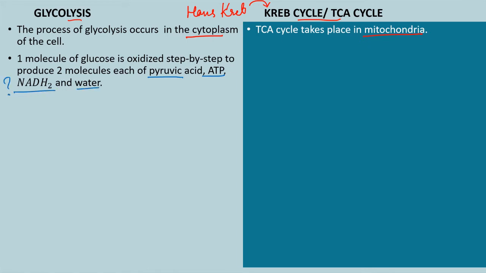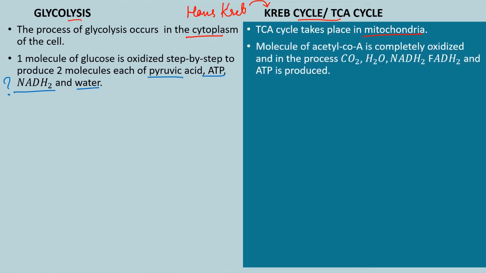Nicotinamide adenine dinucleotide. Alright. And in case of the TCA cycle, molecules of acetyl coenzyme A are completely oxidized, and in the process carbon dioxide, water, NADH2, FADH2 and ATP are produced. I told you what is NADH2, nicotinamide adenine dinucleotide, and what is FADH2, flavin adenine dinucleotide. Alright, now in case of